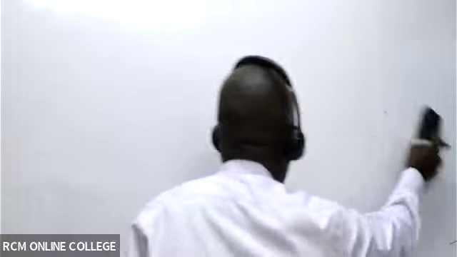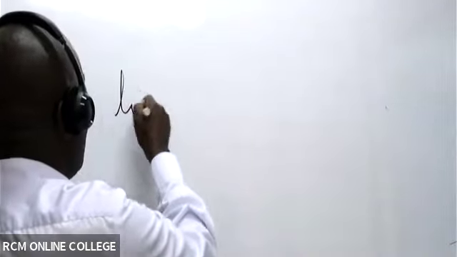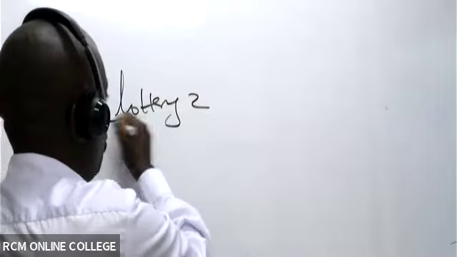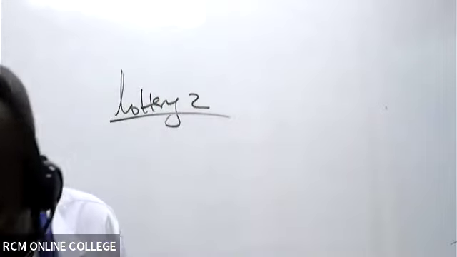Lottery number 2. So now we have lottery 2. What do we have, ladies and gentlemen?